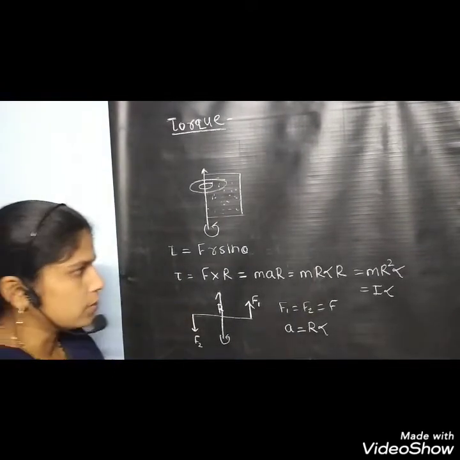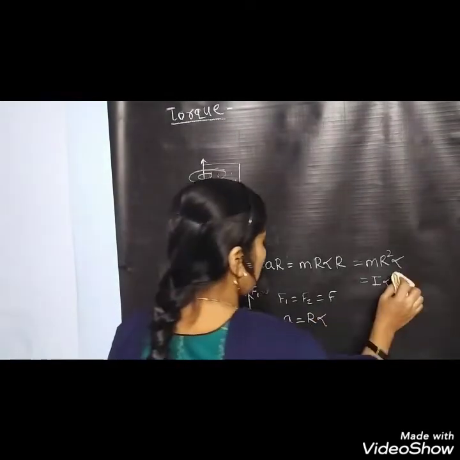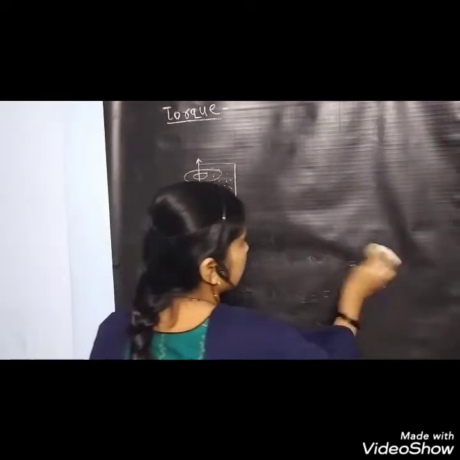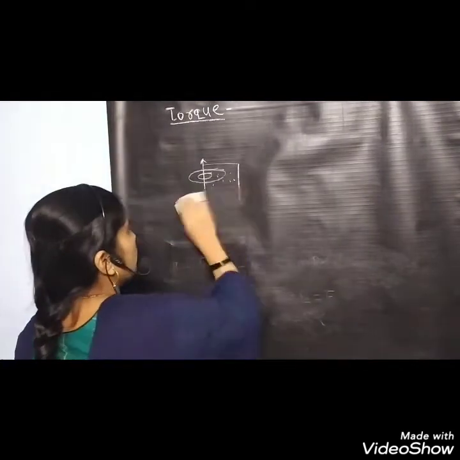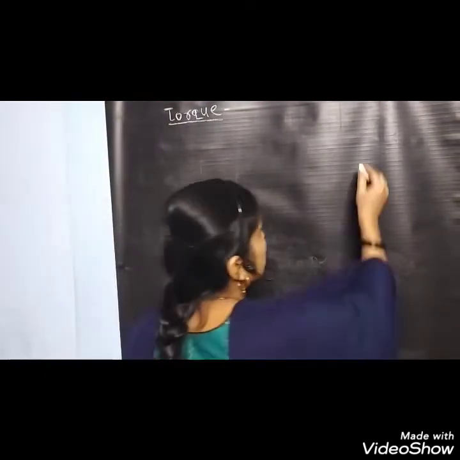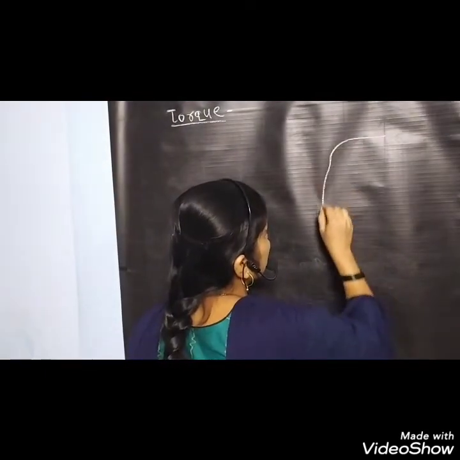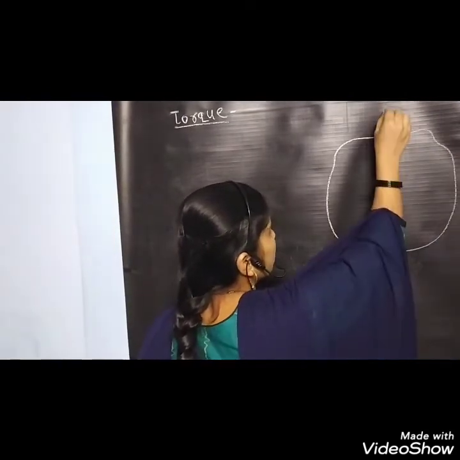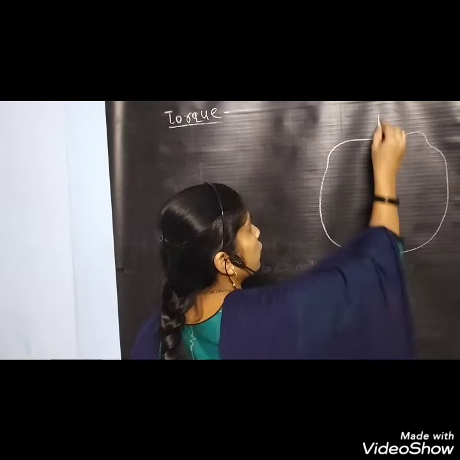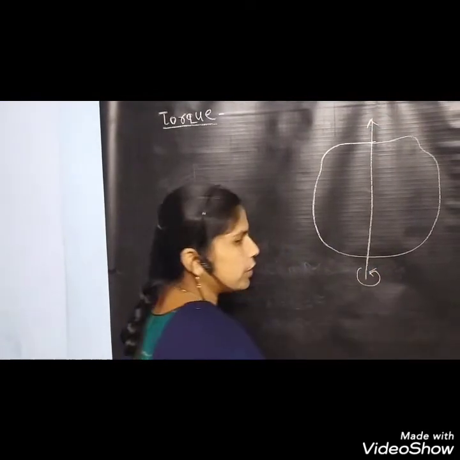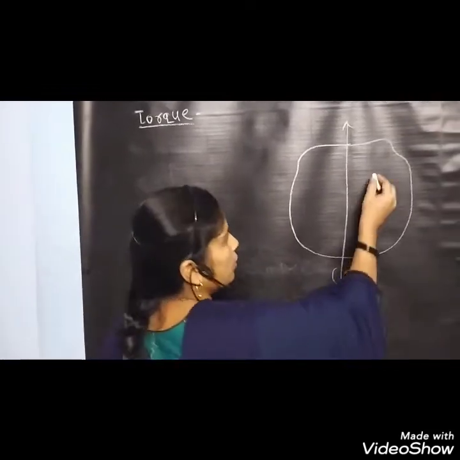Now we are considering here a rigid body of mass capital M. This is the axis of rotation, and through that axis of rotation all the particles of this rigid body are moving.